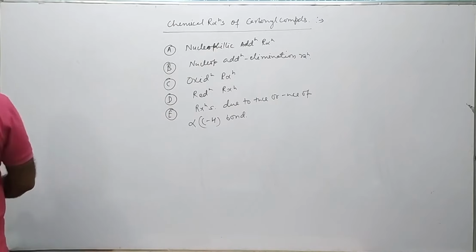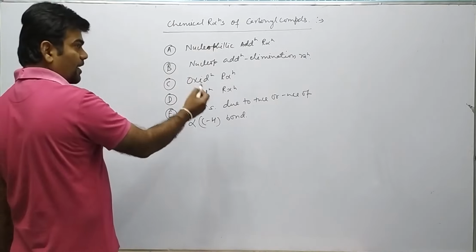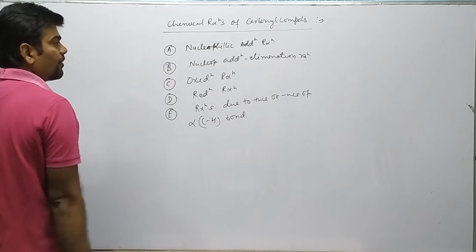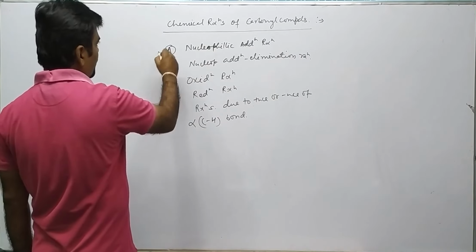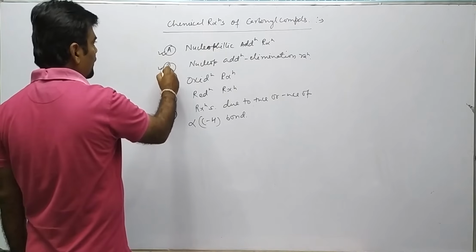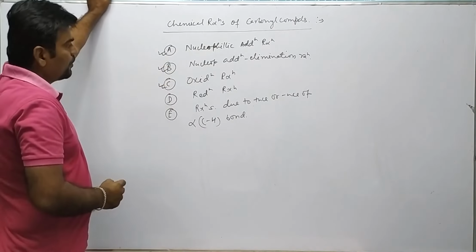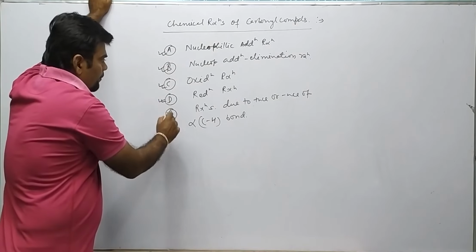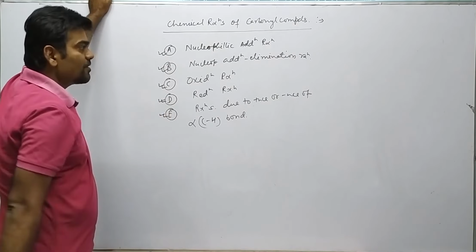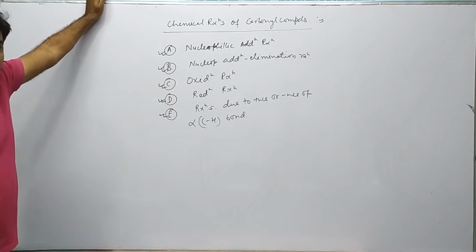So chemical reactions of carbonyl compounds can be classified into the following categories: first, nucleophilic addition; second, nucleophilic addition elimination reaction; third, oxidation reaction; fourth, reduction reaction; fifth, reactions due to presence or absence of alpha carbon hydrogen bond.